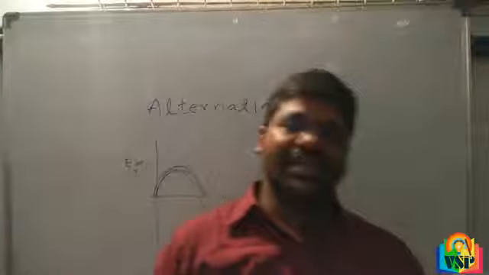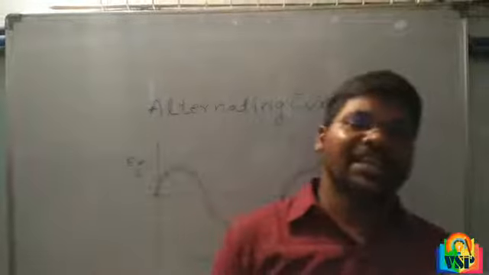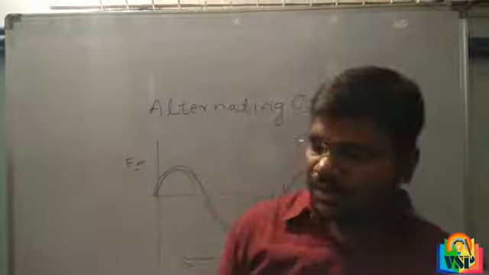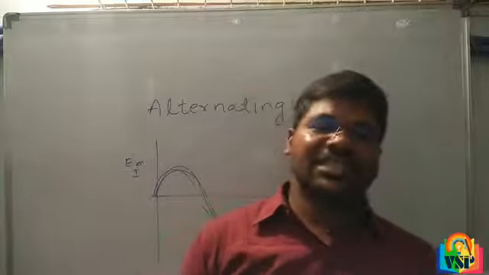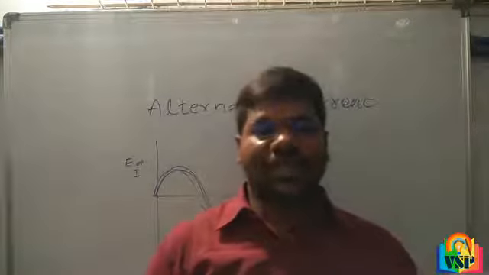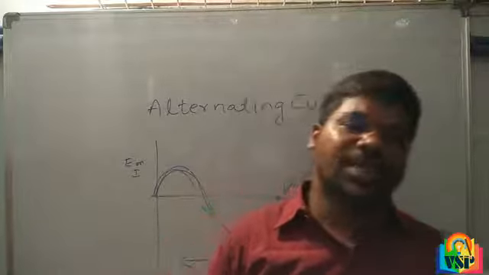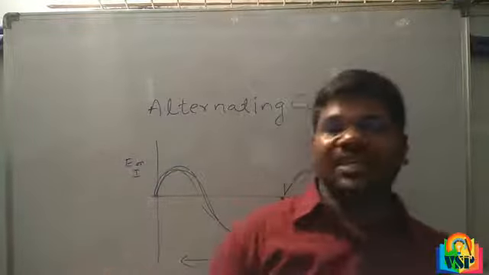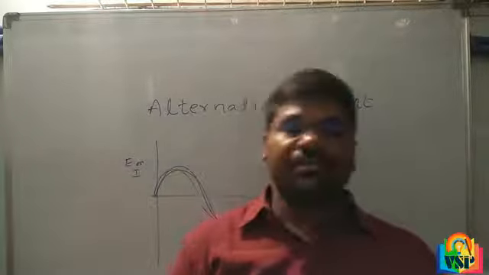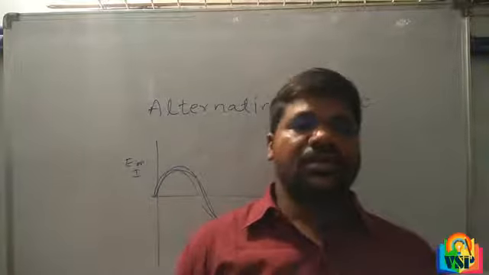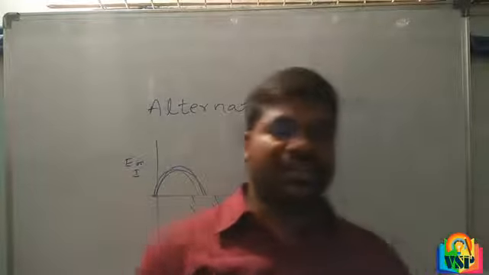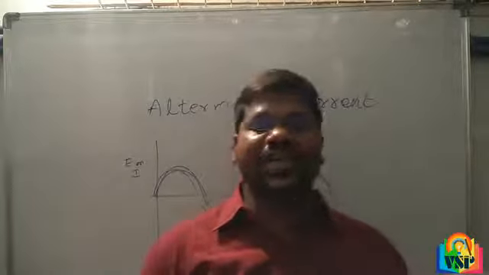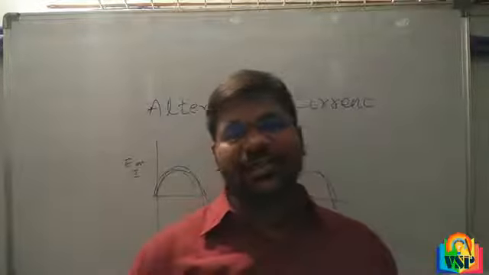Example for alternating current: we use AC current daily in our households, AC fans, AC switches, AC bulbs like that. We have two types of currents, AC current and DC current. We use AC current over DC current because of some advantages. As I said before, AC current is generated easily and can be transmitted from one place to another long place.